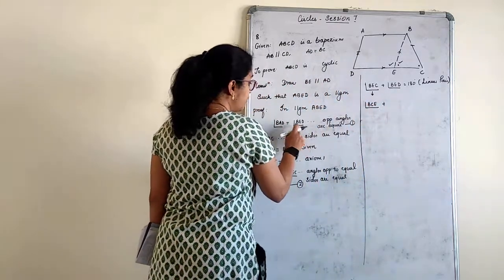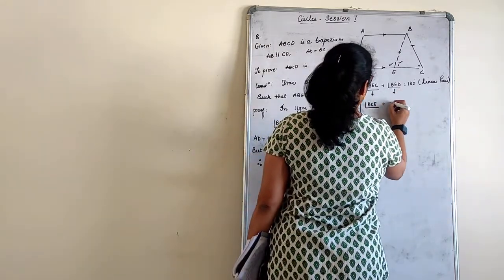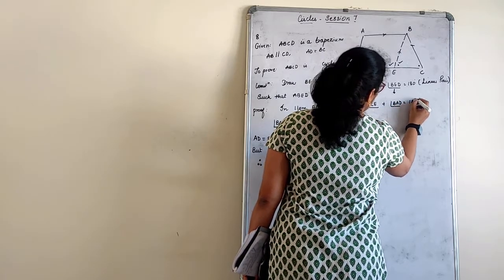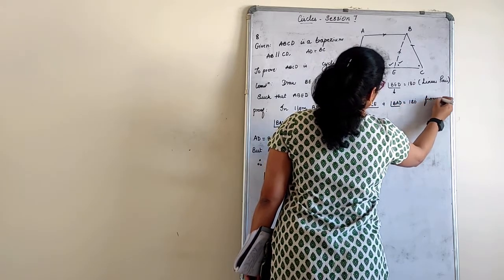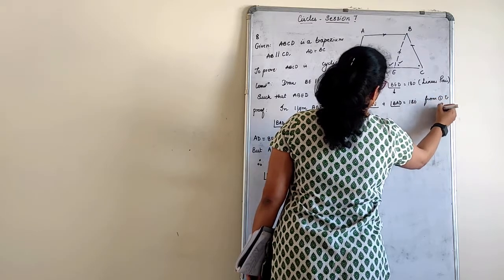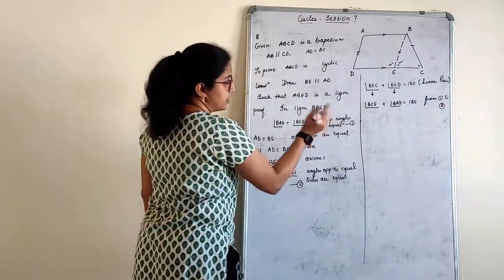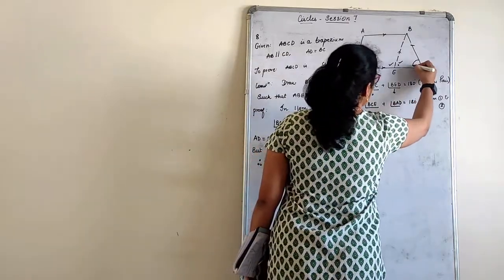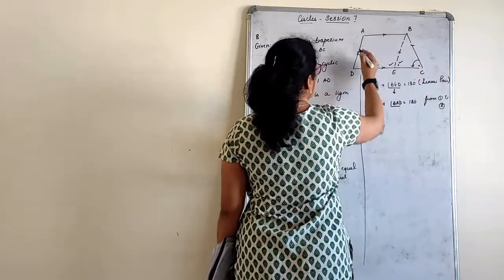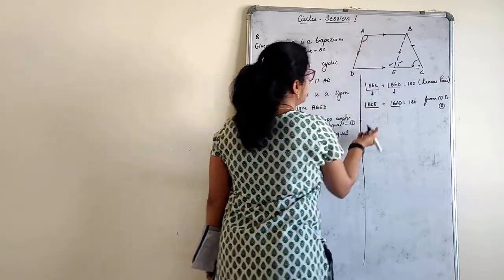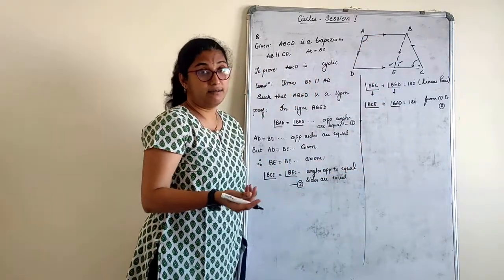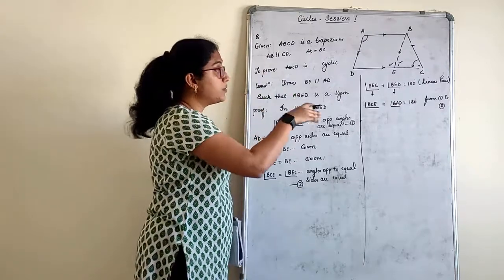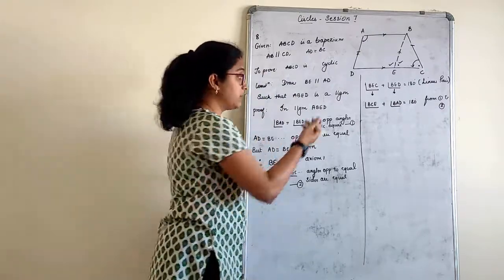Plus, instead of BED, I will use BAD is equal to 180. From 1 and 2, I have just substituted. See, where is BCE? BCE is this. Where is BAD? BAD is this. These two angles are 180. That means, in a cyclic quadrilateral, opposite angles are supplementary, right?